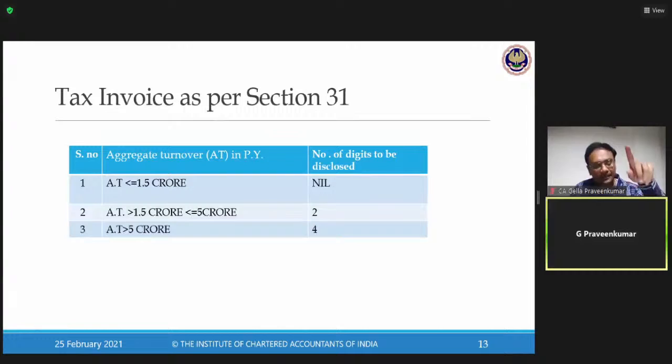Now, please keep in mind, expect a 2 marks question from your May 2021. Reason, there is an amendment to this particular slide. What you are seeing now, this is for your examination. With effect from 1st April 2021, this slide has undergone a change. So till March 2021, this is the provision applicable. Even for your May 2021, this is the provision in relation to mentioning of HSN code. So please expect a 2 marks question from this HSN.